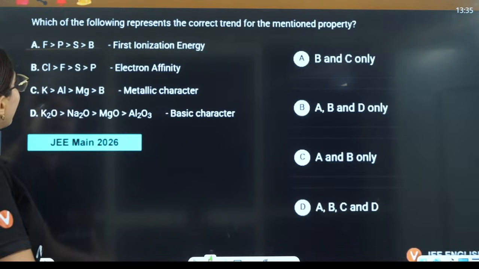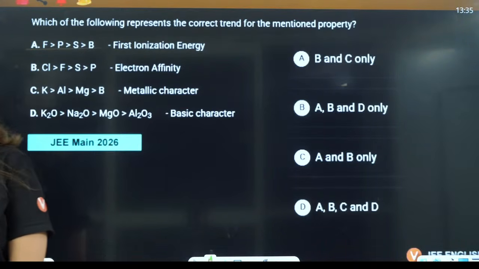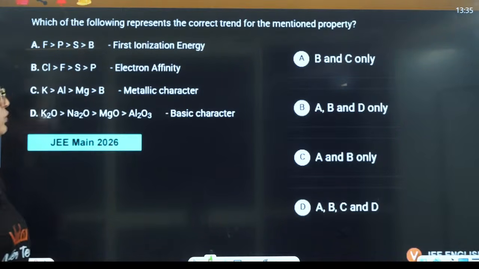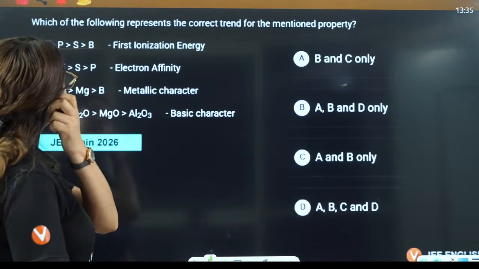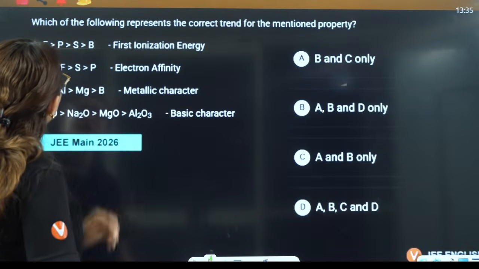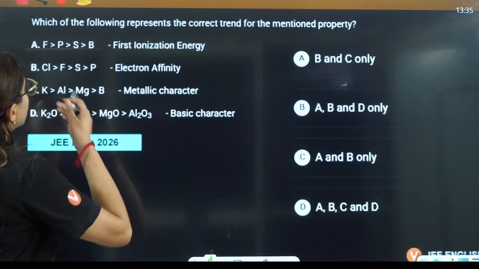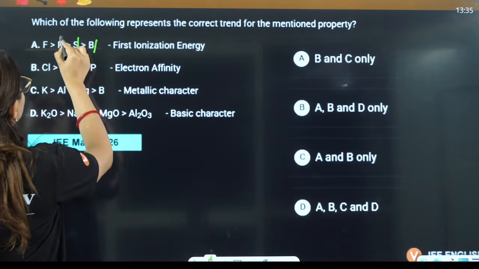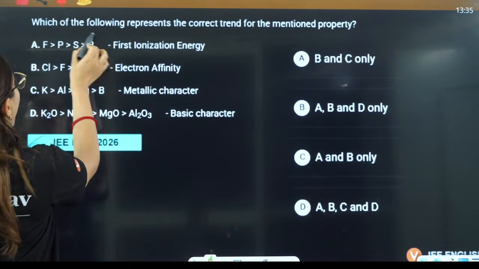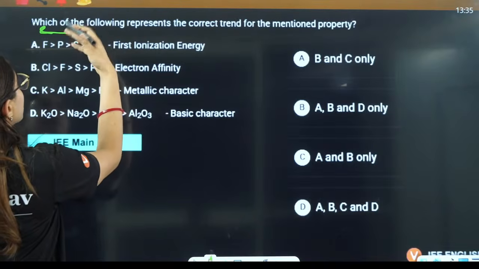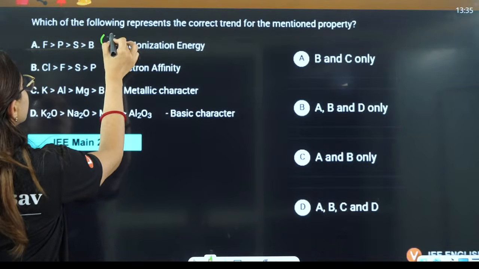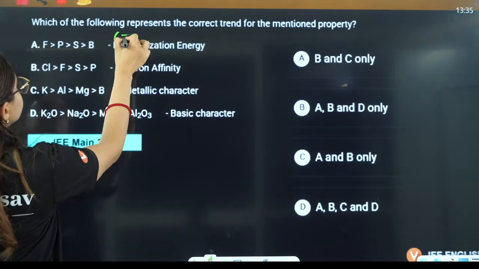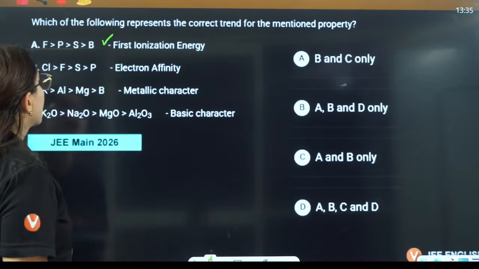So correct trend, I hope you guys have answered it. Exception C, ma'am. See, what is the correct answer? What do you think? Which of the following represents the correct order? So first ionization enthalpy, if I see, this is boron, then sulfur, then phosphorus, then fluorine. This is along the period. Ionization enthalpy increases along the period. That is correct. Okay. So that I can say is correct.